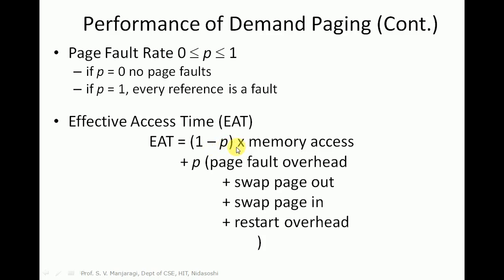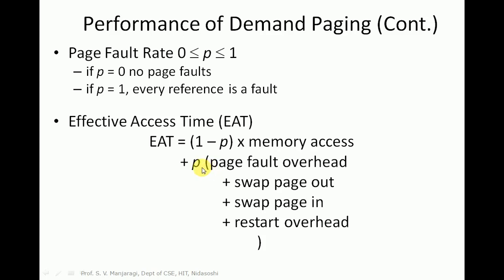It means if the demanded or requested pages are in the main memory, then we calculate the time as 1 minus P into memory access time, the time required to access that particular page from the memory, plus P, the probability of the page fault.